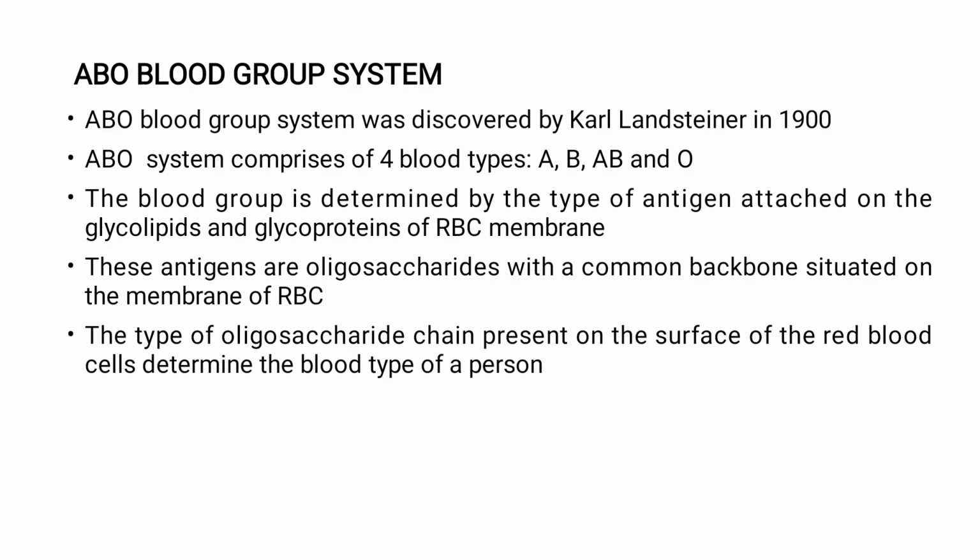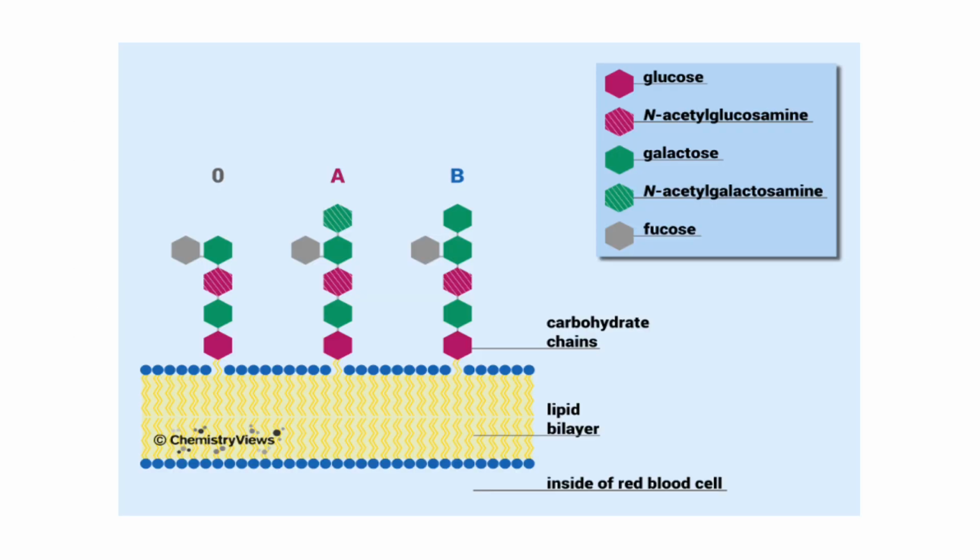We come across a majority of proteins acting as antigens, but in the case of the ABO blood group system, it is the oligosaccharide, that is carbohydrate, that acts as an antigen attached to the membrane of red blood cells. So the type of oligosaccharide that is attached determines the type of blood group of a person.